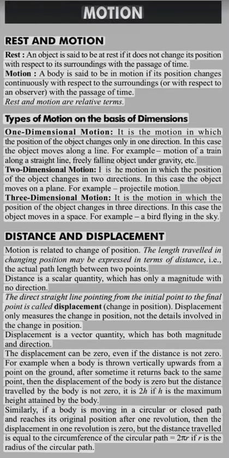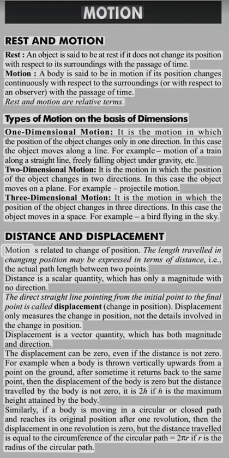Two-dimensional motion. It is the motion in which the position of the object changes in two directions. In this case, the object moves on a plane. For example, projectile motion. Three-dimensional motion. It is the motion in which the position of the object changes in three directions. In this case, the object moves in space. For example, a bird flying in the sky.